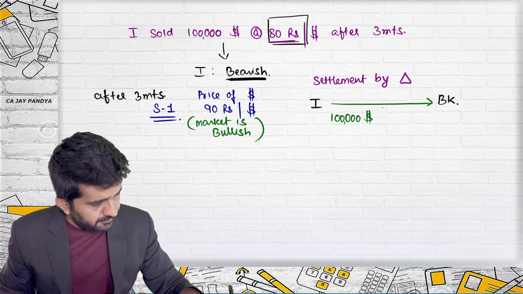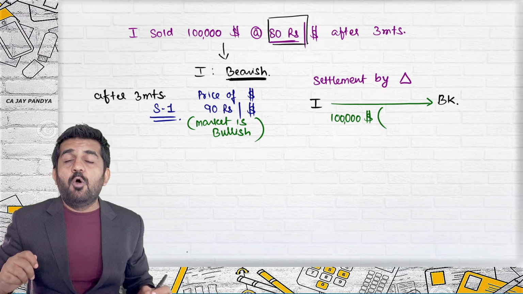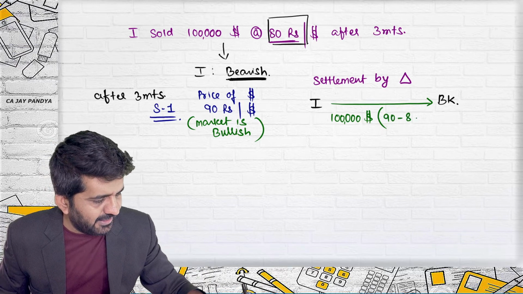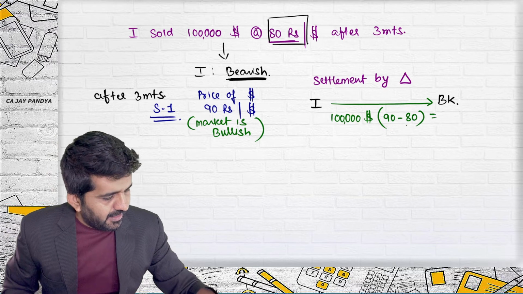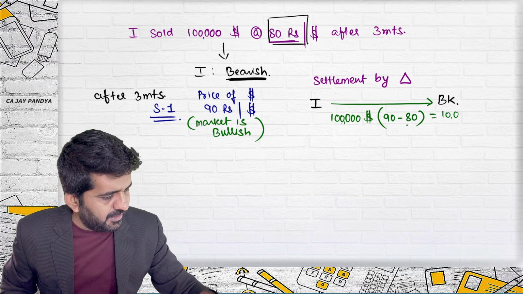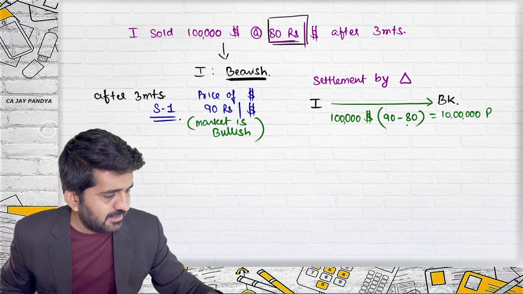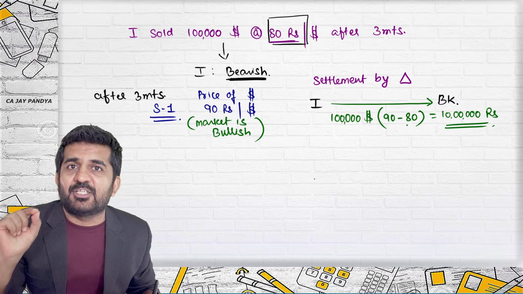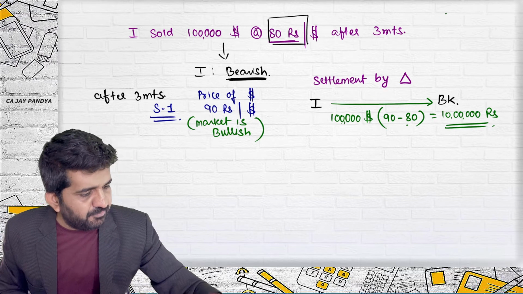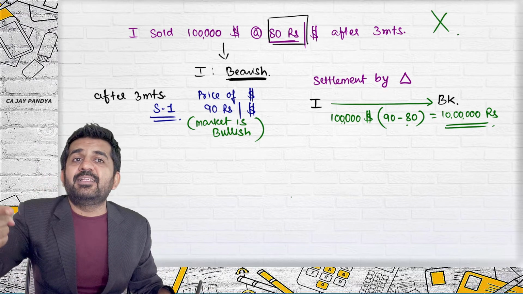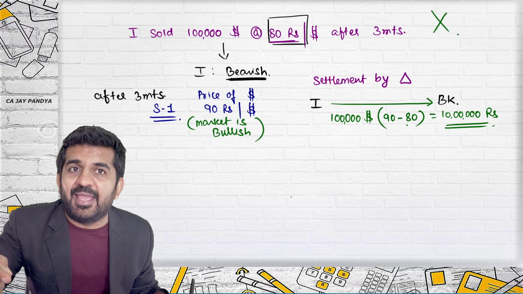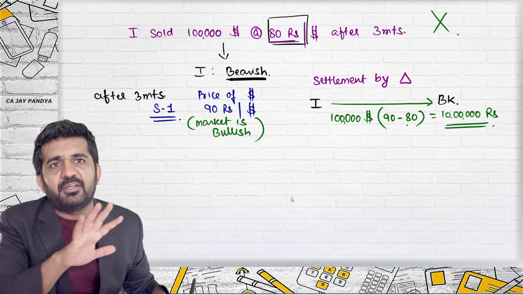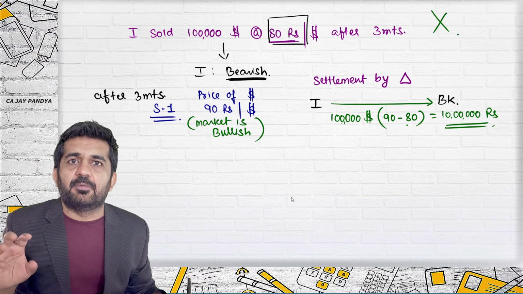Is it alright? How much do I need to pay? The difference between the two, 90 minus 80, is 10. 10 multiplied by 1 lakh is 10 lakh rupees. Once I give these 10 lakh rupees to the bank, I am free from this contract. Now neither will I have to give $1 lakh to the bank, nor will the bank give me 80 lakh rupees. The contract is absolutely settled, and it is settled by differences.